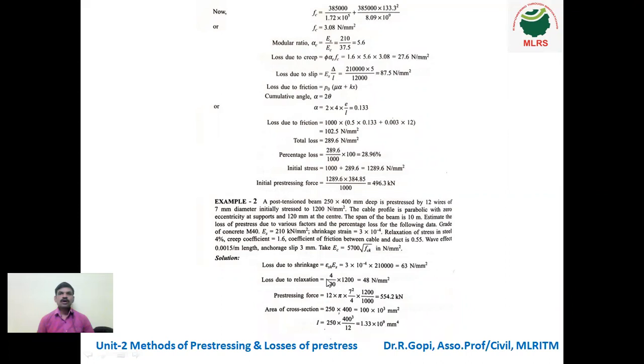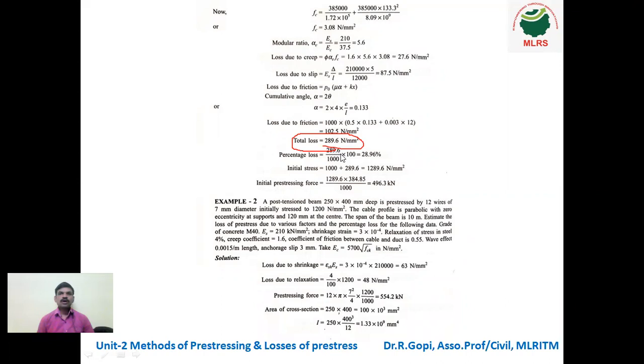Finally, we got one answer, which is called total loss. It is 289.6 Newton per mm square. We know that the initial pre-stress is 1000, but in this 1000, 289.6 Newton per mm square of pre-stress is lost due to these 5 types of losses.